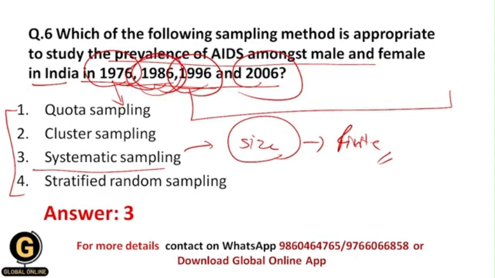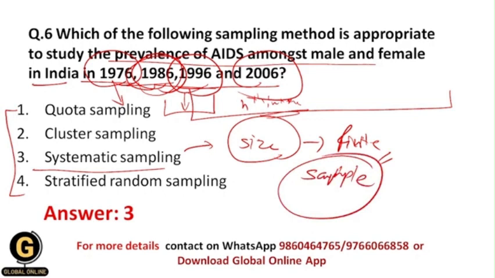After that he will randomly choose the sample in the first interval. Then he will choose samples at every nth interval in the subsequent intervals, and finally he will make a proper sample, and accordingly he will study by using this sample only.